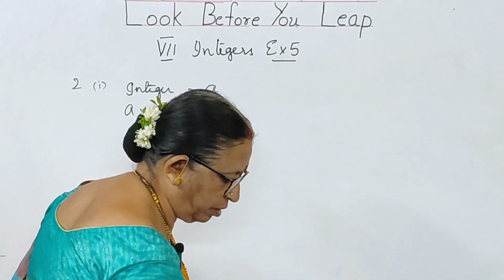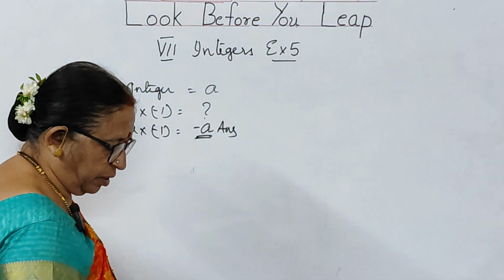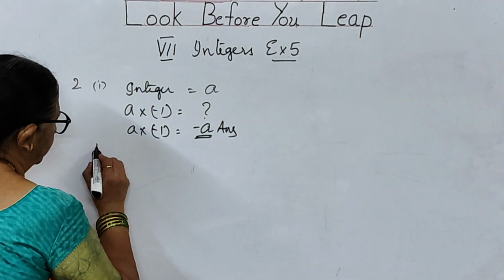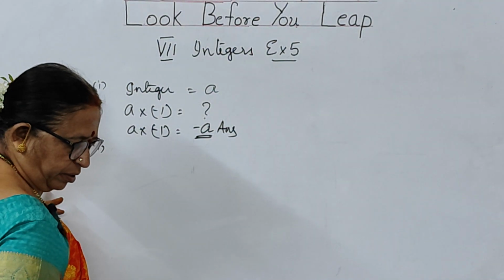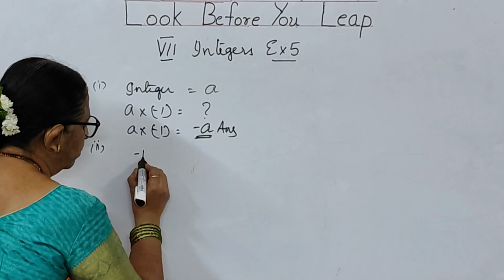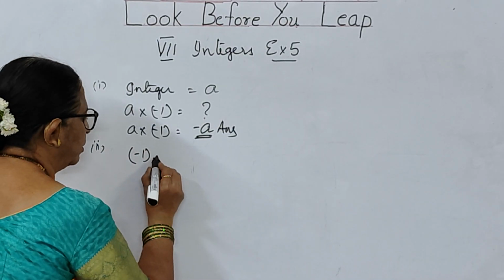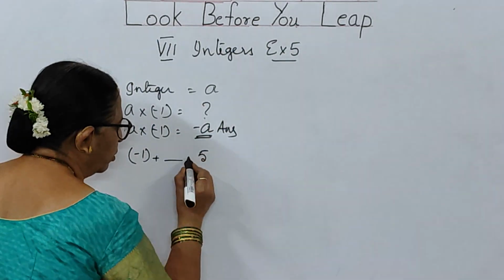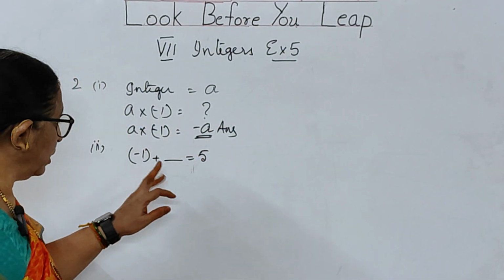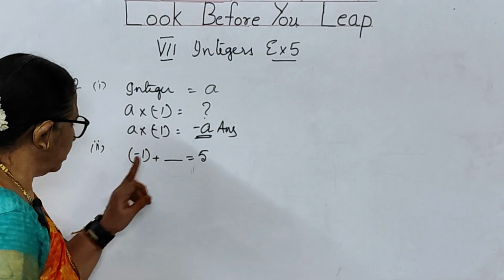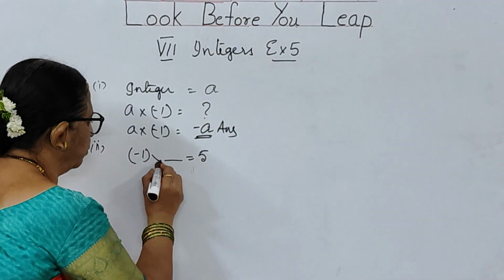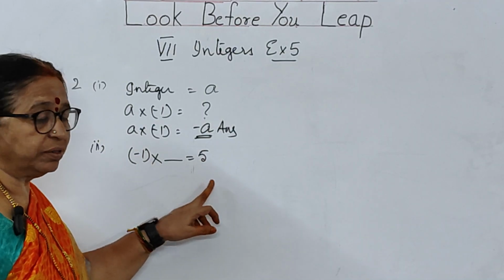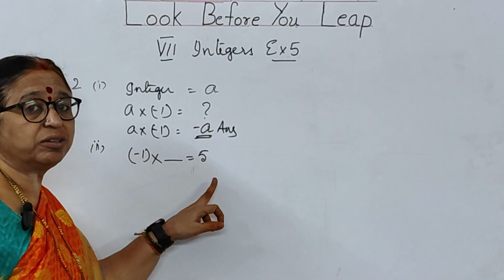Now the next one, the second bit. What is given to you is: determine the integer whose product with minus 1 is 5. The problem is this, children. Determine the integer whose product with minus 1 is 5. Minus 1 into what is 5?